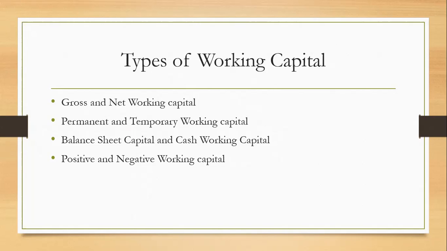Now, what is the temporary working capital? So temporary working capital is also known as fluctuating working capital.